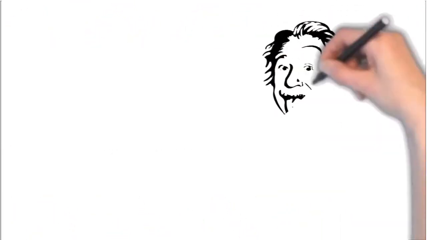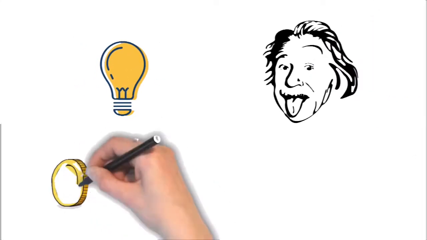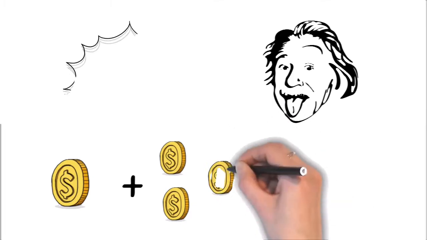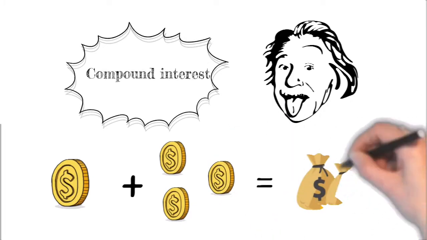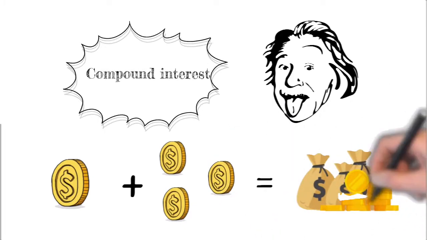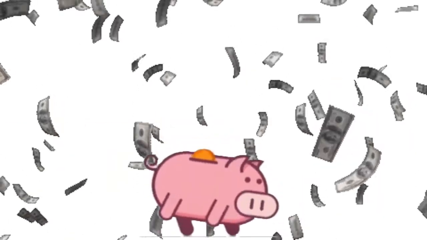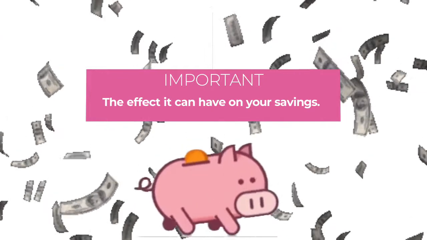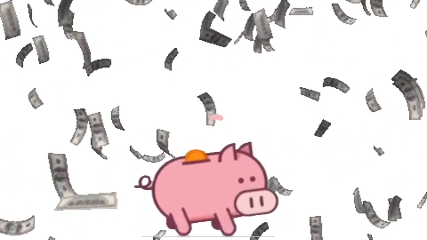It is said that, on one occasion, someone asked Albert Einstein what was the most powerful force in the universe, to which he replied, compound interest. Whether or not the anecdote is true, the truth is that it is very important to fully understand this concept and the effect it can have on your savings.